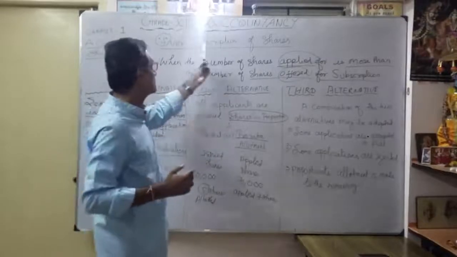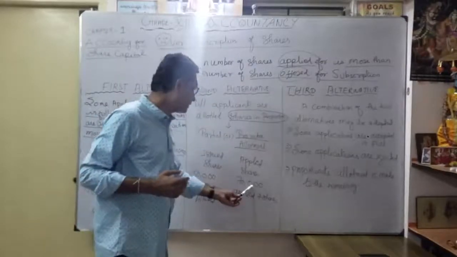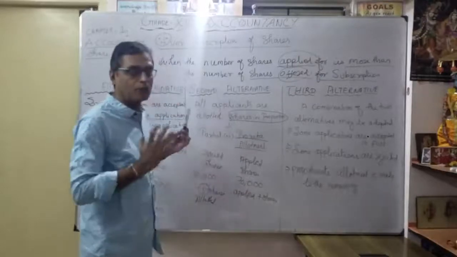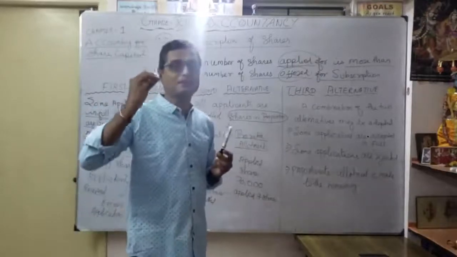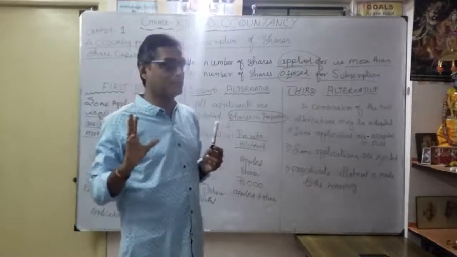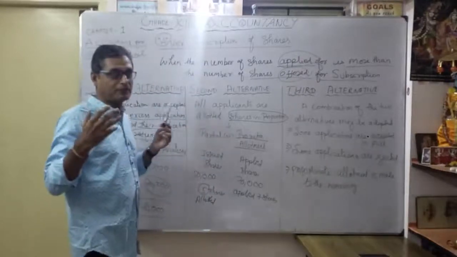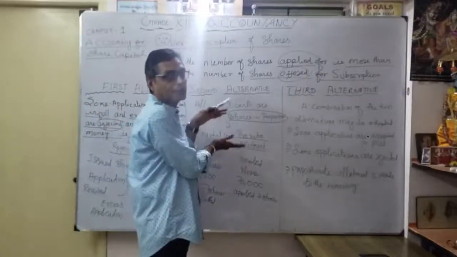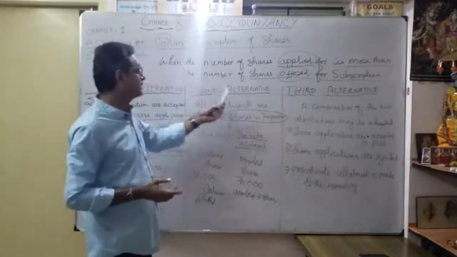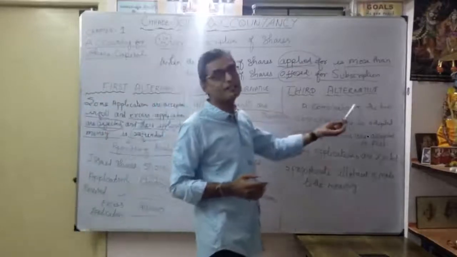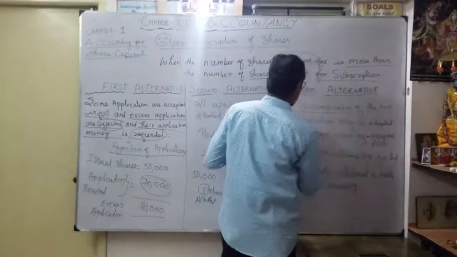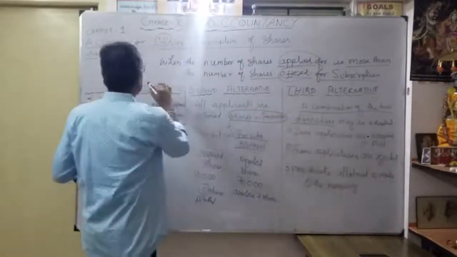This is what we consider for the second alternative when there is over subscription of shares. Whatever 70,000 shares applied, we plan for only 50,000, so whoever applies for 7 shares, we allot only 5 shares. The balance money is refunded or adjusted against the share allotment money. Then when you go for the exam, you will understand the second alternative. Now coming to the third alternative, very simple. It is a combination of the first and second alternatives.